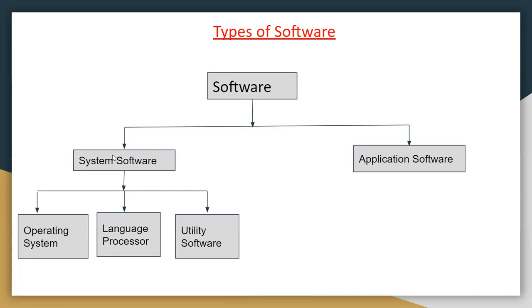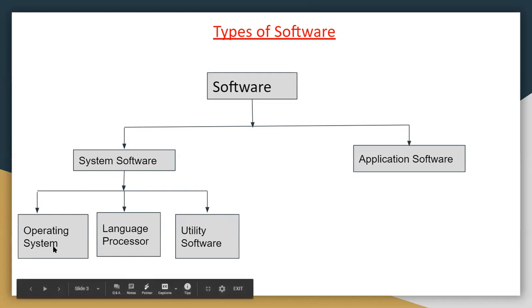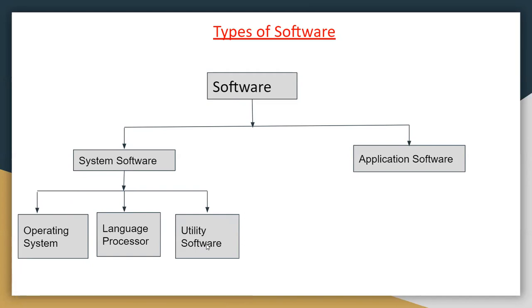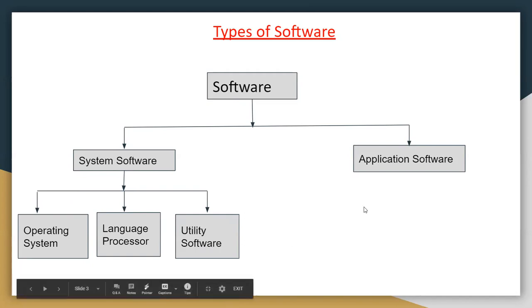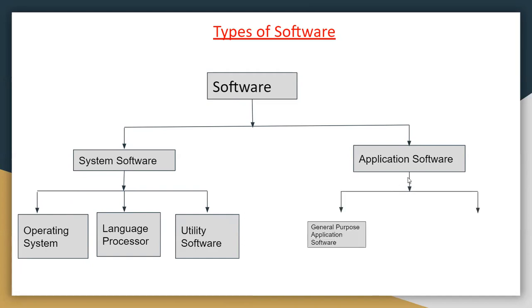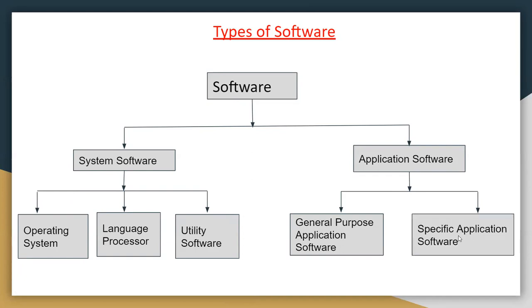Software has two parts: system software and application software. System software has three subdivisions: operating system, language processor, and utility software. We will study all the parts separately. Now, the application software is divided into two parts. The first part is general purpose application software, and the other part is specific application software.